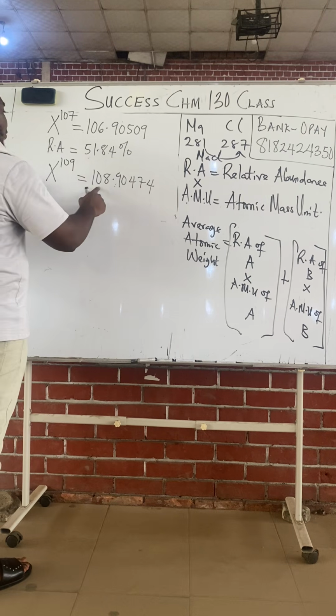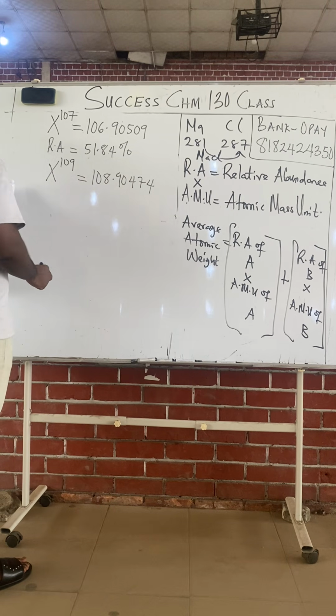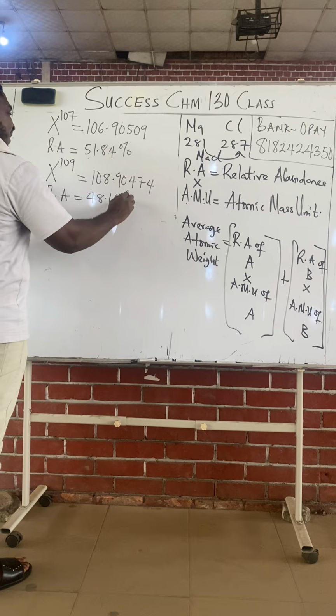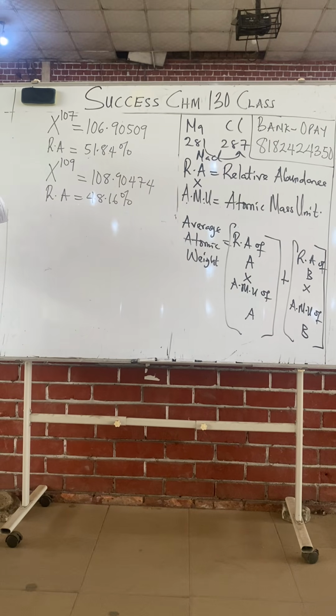X109, atomic mass unit of 108.90474, and percentage abundance of 48.16%.